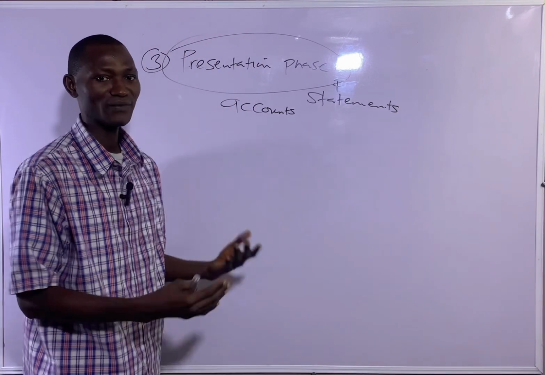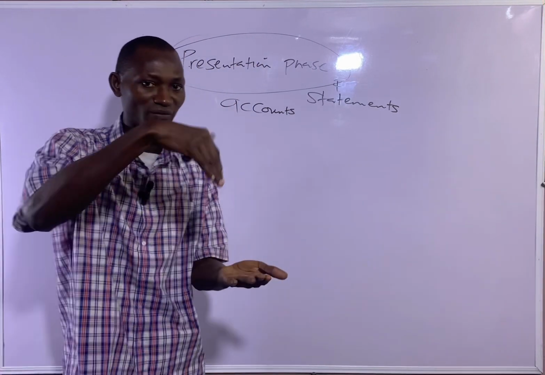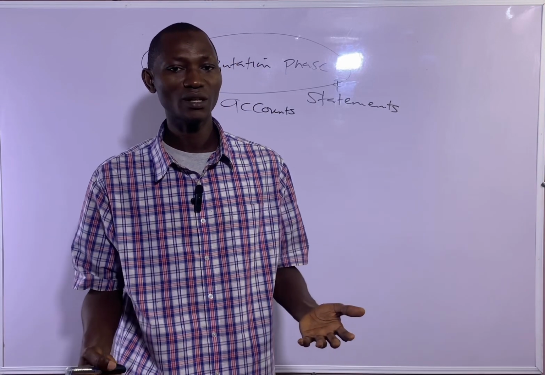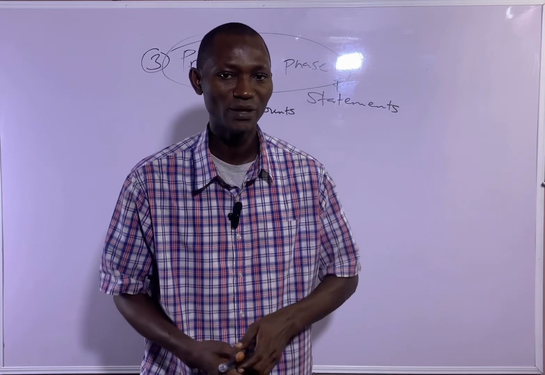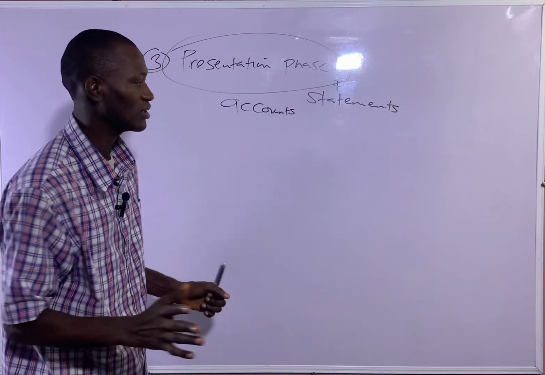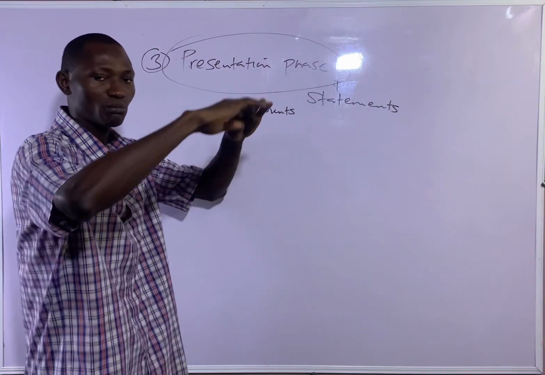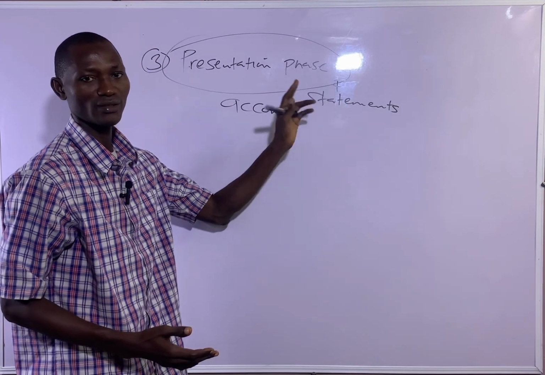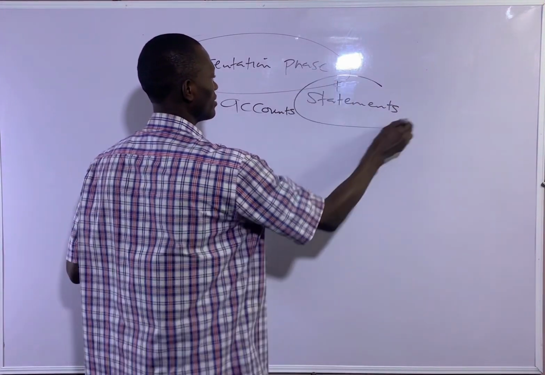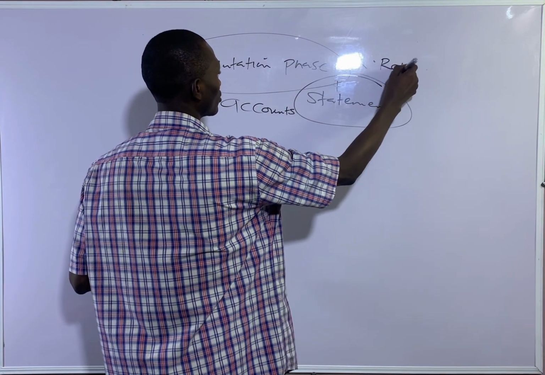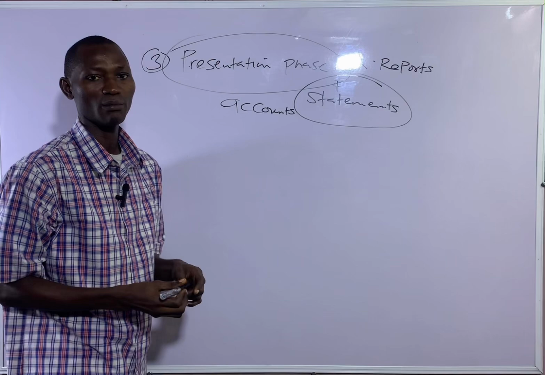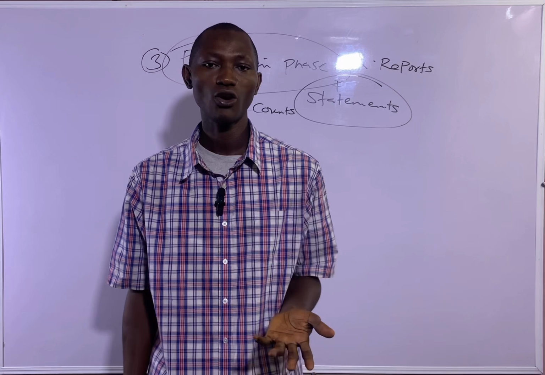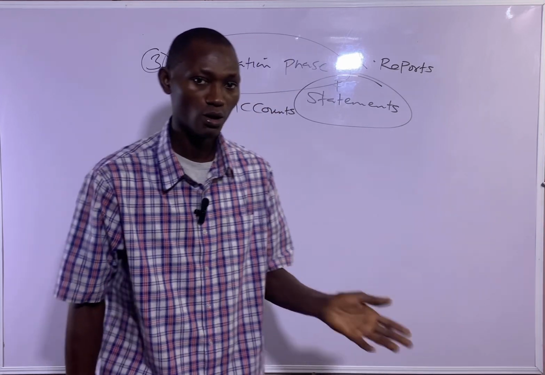Then you can also have cash flow statements. Cash flow statements will be in the financial statements, and they can be used to determine the liquidity of the business as at a particular date, and some other statements. So presentation phase is about presenting all the business transactions in the form of accounts or financial statements. Like I did say, financial statement is the same thing as the annual report of a company. So each time you hear the annual report of a company, it means the whole accounts of a business organization for its financial year or for an accounting year.